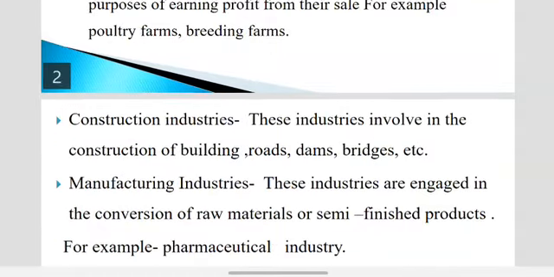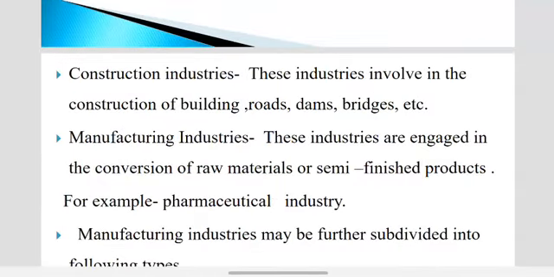Then the construction industry, where civil engineers work. For example, the construction of roads, dams, bridges and similar processes are in the construction industry. All the construction processes, home construction, roads, buildings, bridges, dams, are there. Next is the manufacturing industry. Manufacturing means your pharma industry. Your pharma industry is a manufacturing industry, manufacturing new products.